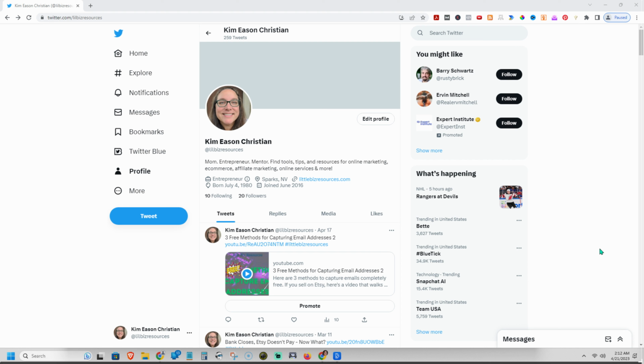Now, Twitter at the time of this recording is undergoing some massive changes since Elon Musk took over. So take this with a grain of salt and know that this could change. The two main areas that you can use for links in Twitter is in your bio and then, of course, in tweets. So if you want to put it in your bio, you just hit edit profile.